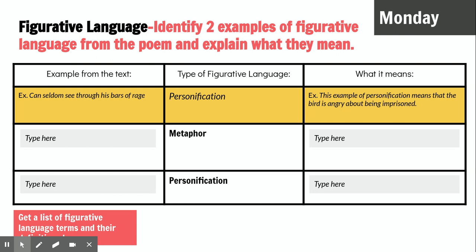One says metaphor, so you need to find a line from the poem that is an example of a metaphor, and then what does that metaphor mean? The second one is personification. So you go to the poem, find a line that is an example of personification, and then describe what that personification means in the poem.